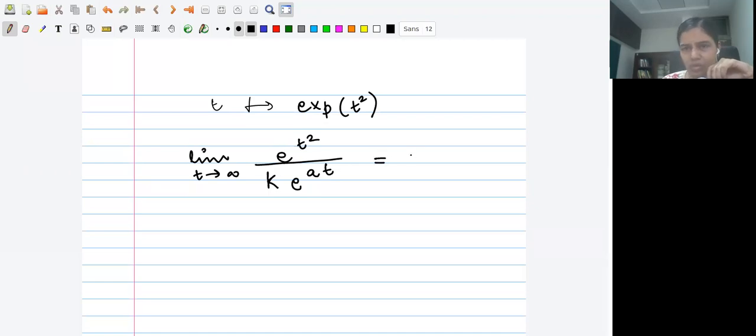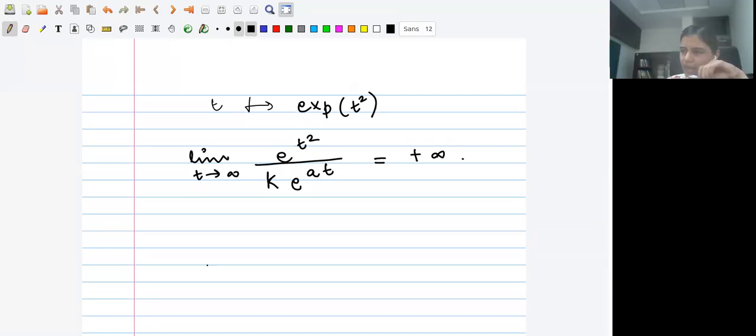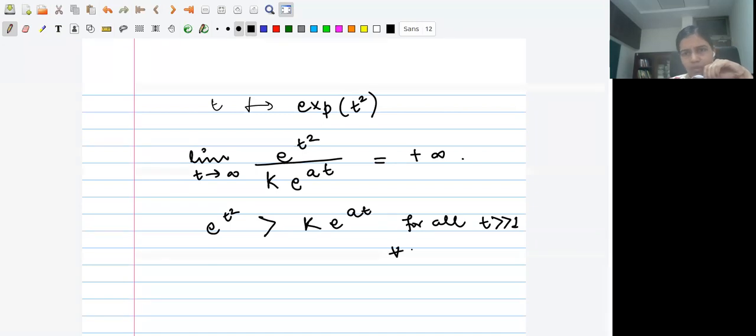This limit is going to be positive infinity. Is that correct? Yes. So this is saying that e^(t^2) is bigger than k times e^(at) for all t large, and for all choices of the constant k, and for all choices of the constant a. This is true no matter what k and a are. Is that correct?